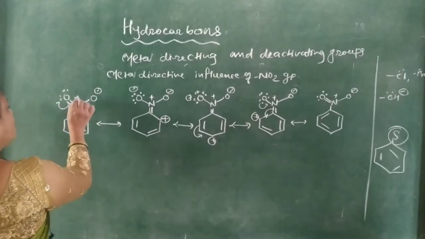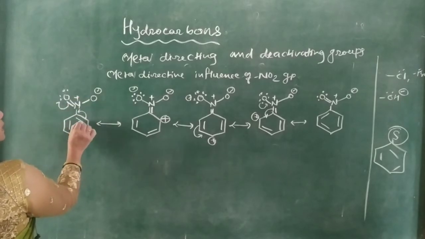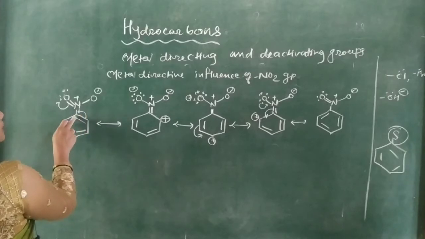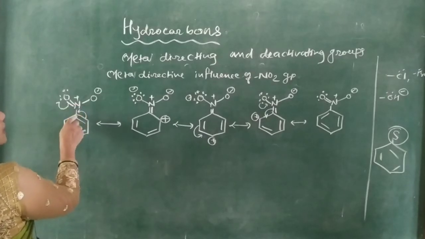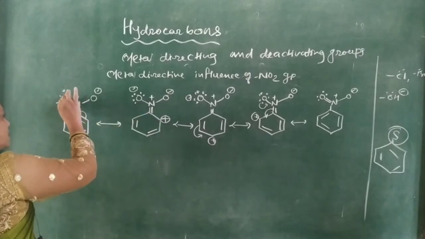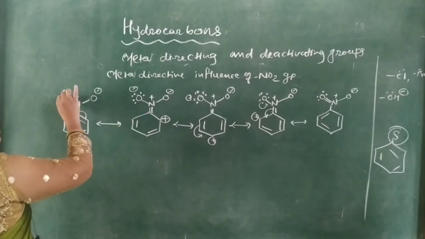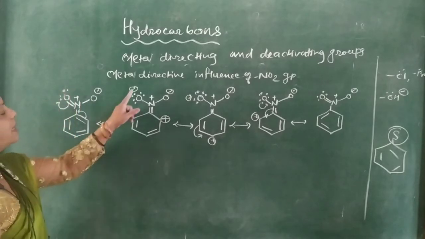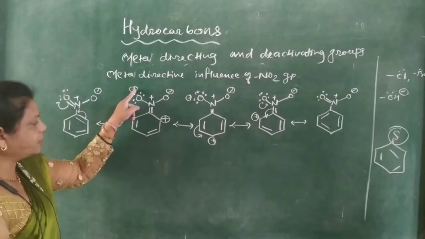Now because of this positive charge, the pair gets transferred between the carbon and this nitrogen, and it gets converted into a double bond. Now the pi electrons between N and O get transferred as a pair of electrons to oxygen, and that oxygen carries a negative charge.